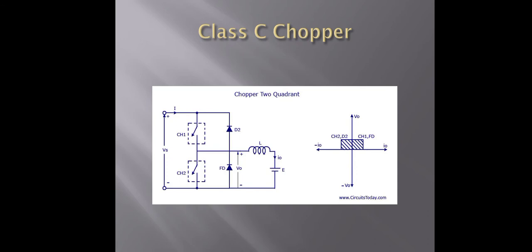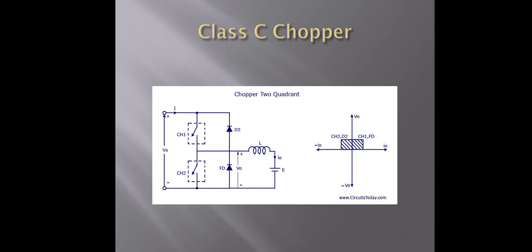First quadrant operations, that is the CH1, quadrant 1, when channel 1 is on or the D2 conducts. For the second quadrant operations, CH2, that is channel 2 is on, then the D1 conducts.